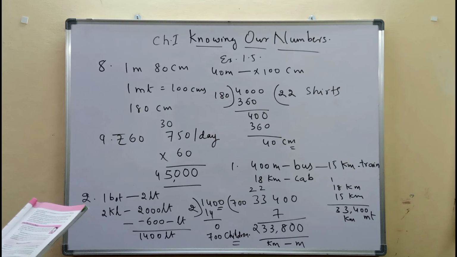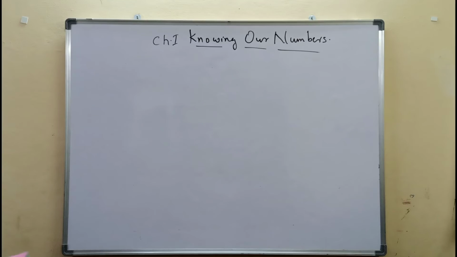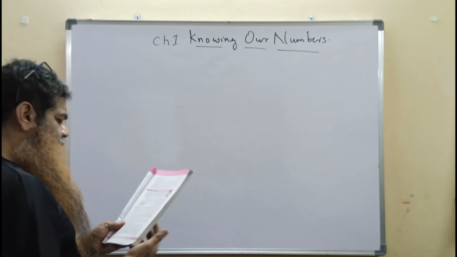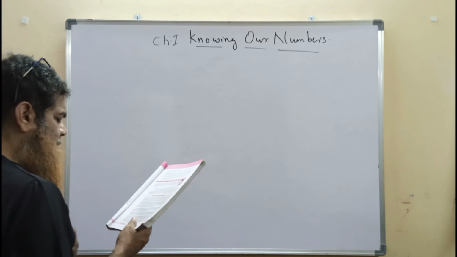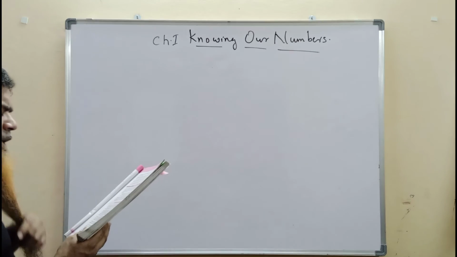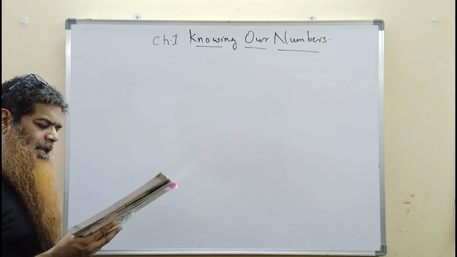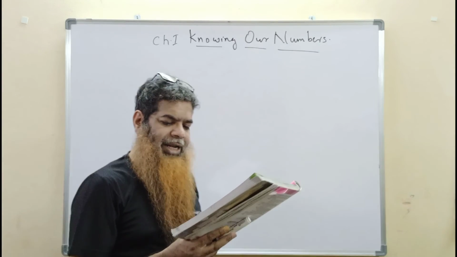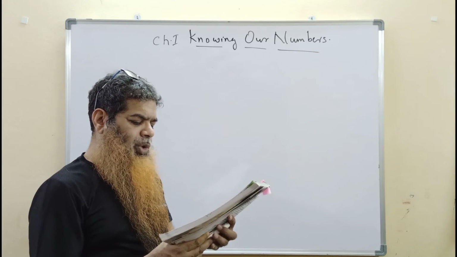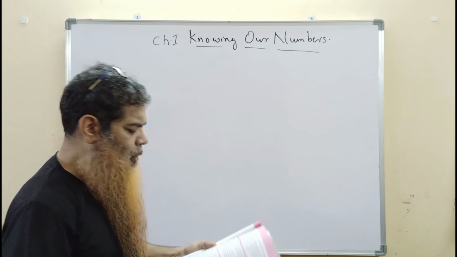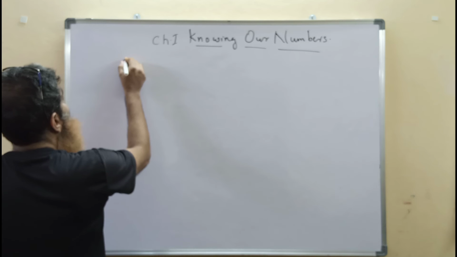What have we discussed? Given two numbers, one with more digits is the greater number. What have we discussed from page number 13, the concluding part of chapter 1, Knowing Our Numbers? Given two numbers, one with more digits is the greater number. If the number of digits in two given numbers is the same, that number is greater which has a greater leftmost digit. If this digit also happens to be the same, we look at the next digit on the left and so on. Let's understand with some examples.